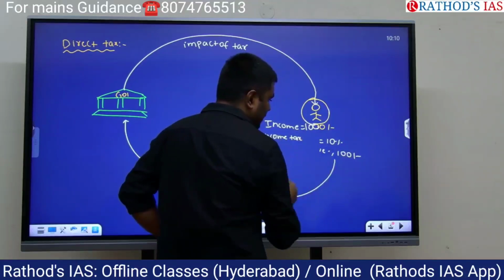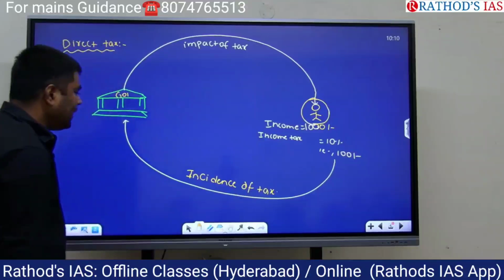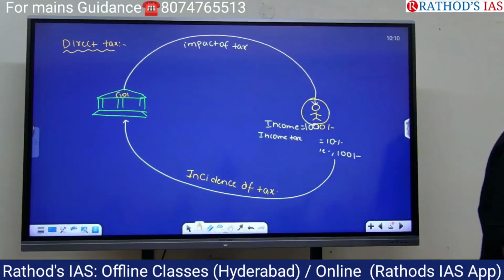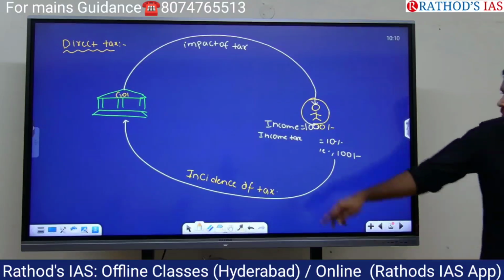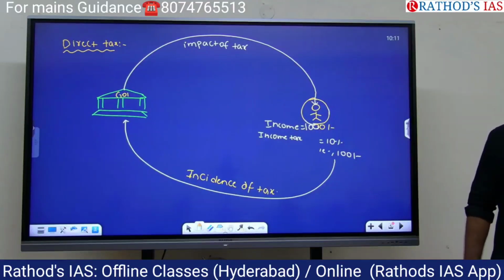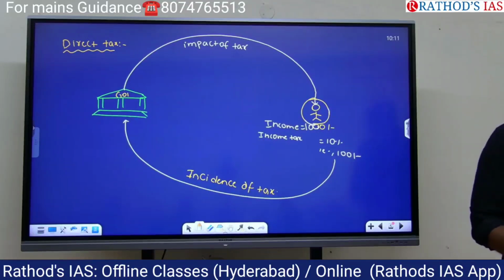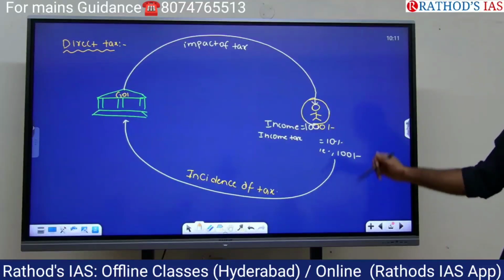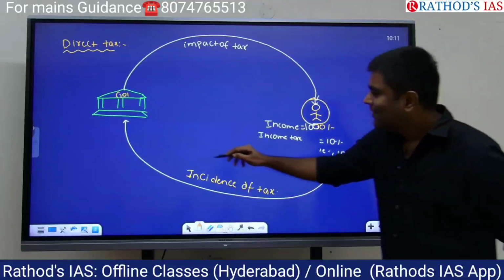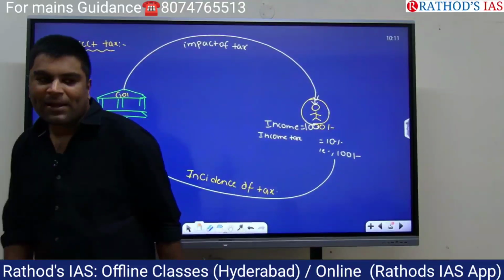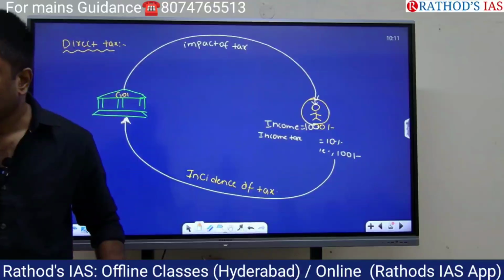Income tax is 10%, that is 100 rupees, paid by the individual. These arrow marks are important: impact of tax and incidence of tax.